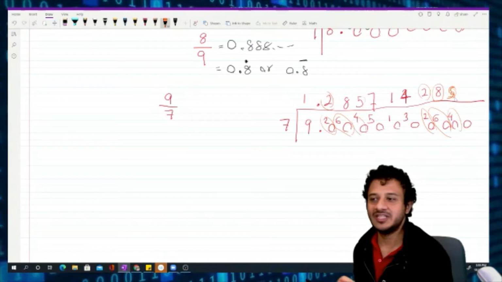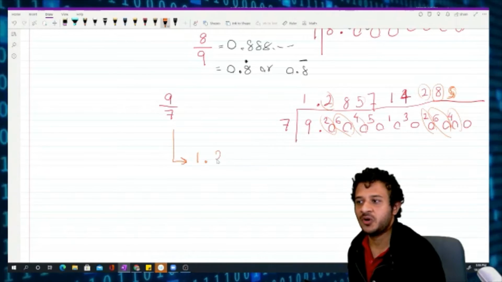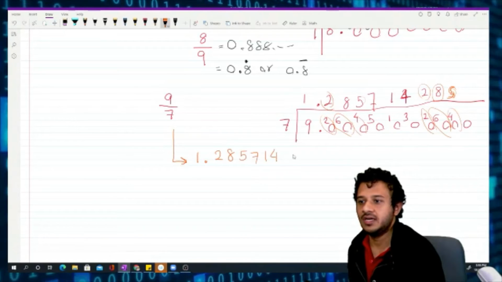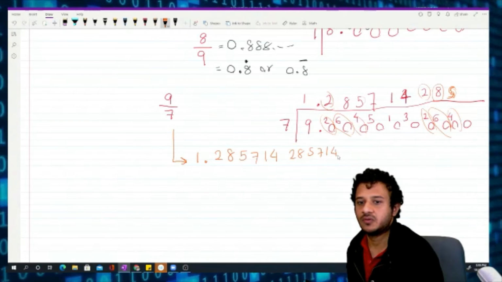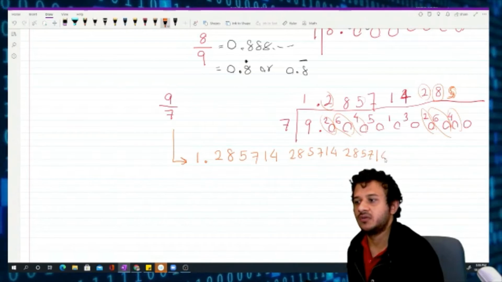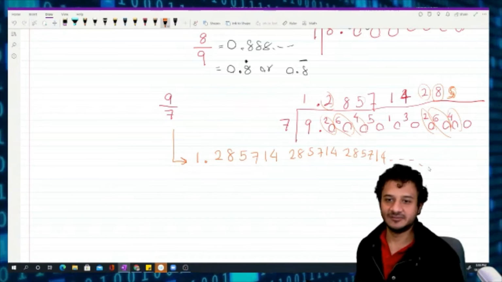Yeah. So this number is a number which goes like 1.285714. Again, 285714. Like that, it will keep on going again and again and again.